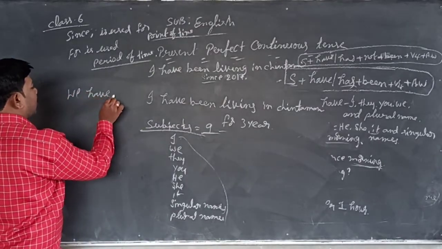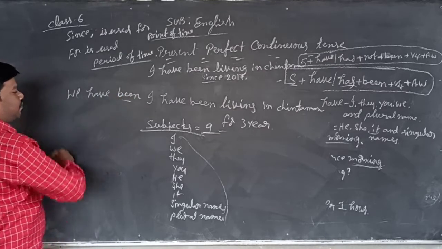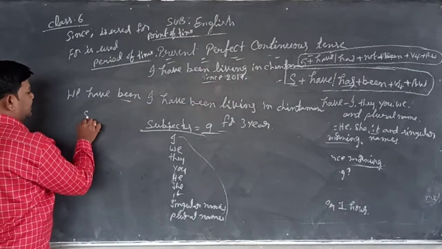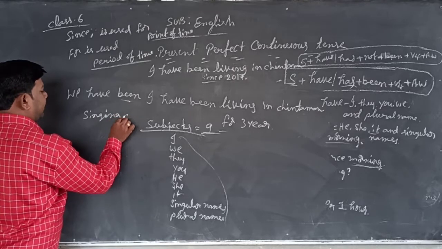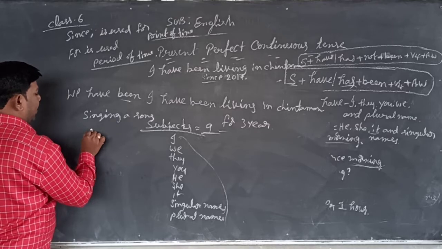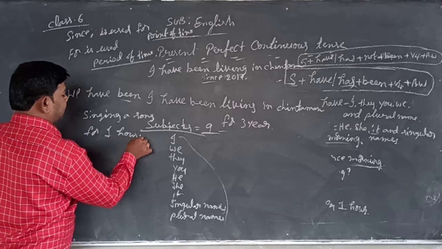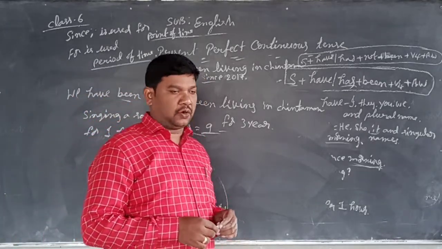We have. After have or has, been comes here as per the structure. We have been singing a song. We have been singing a song for 1 hour. Like this, you can do the sentence formation at home.